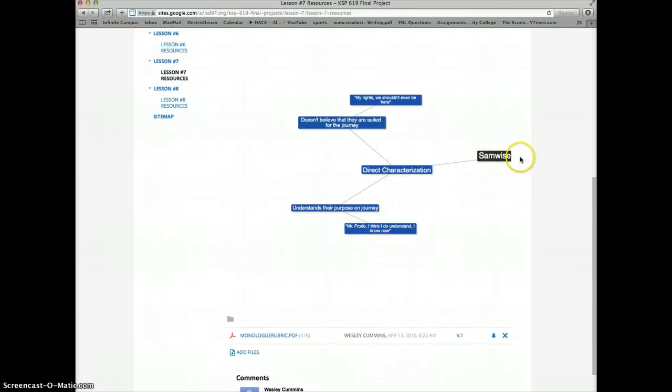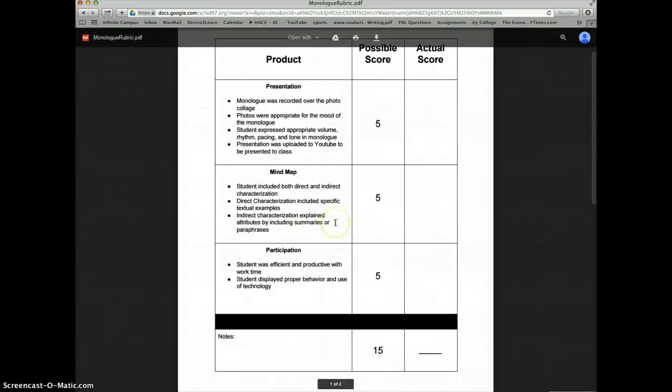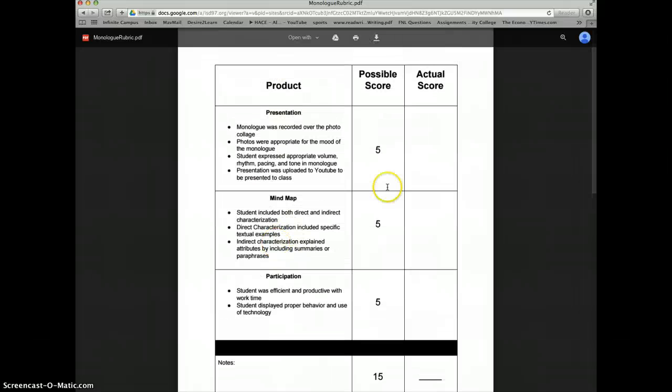So they would do a bubble map for direct characterization, and they would also do one for indirect characterization coming off the other side. And they would need multiple examples. I also included the monologue rubric here on the bottom. Again, very simple, but it explains each different part of what I'm looking for and the score on it.